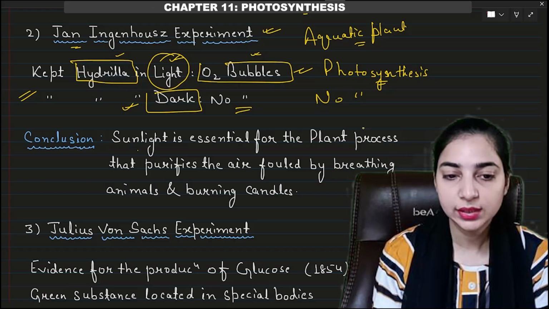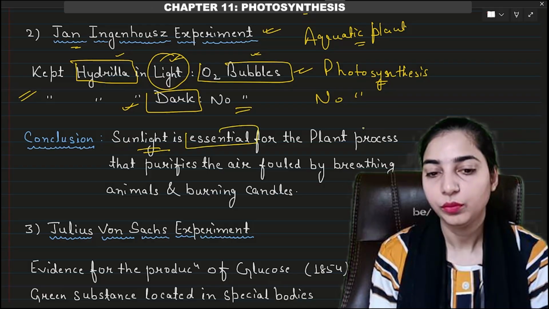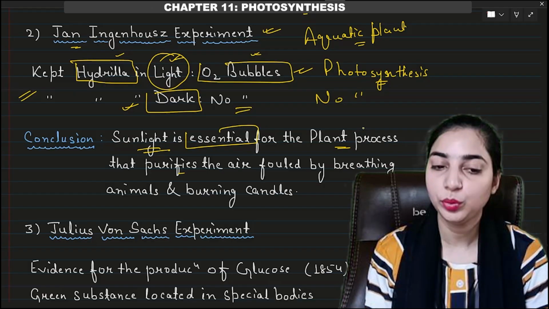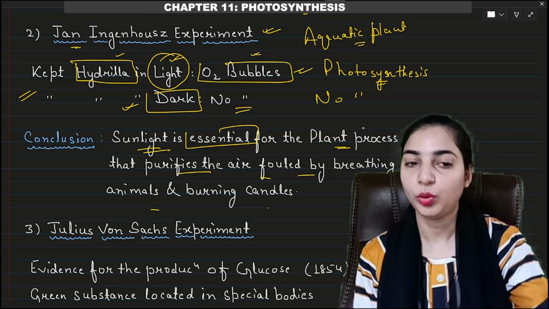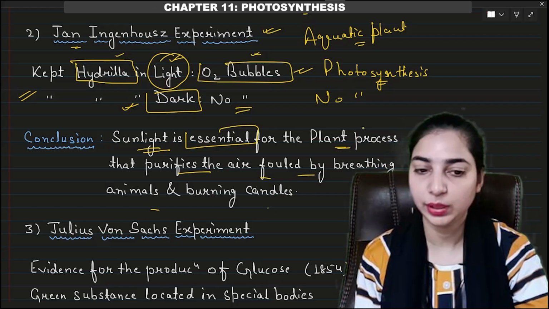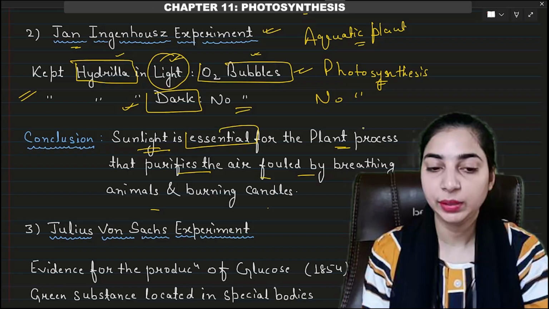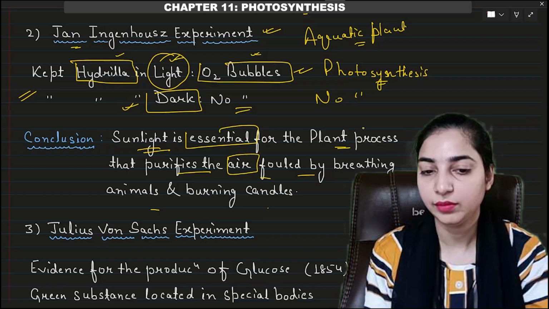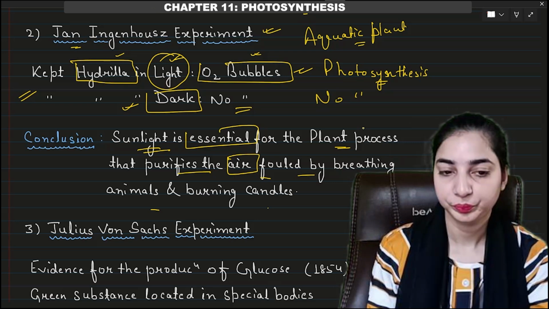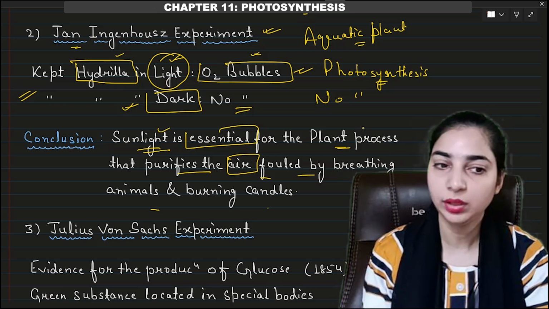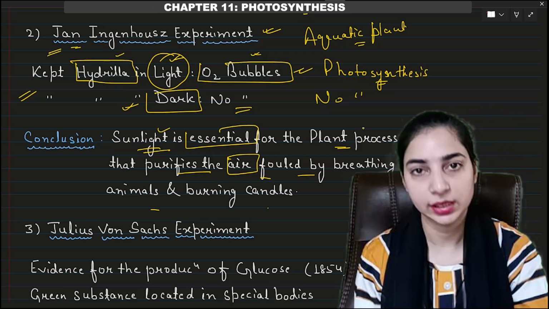So the conclusion is that sunlight is essential for the plant process that purifies the air formed by breathing animals and burning candles. Before this experiment, we saw Priestley's experiment. We saw in that experiment that the plant purifies the air formed by the breathing animal and the burning candle. And for this process, sunlight is important. It was shown by Jan Ingenhousz's experiment.